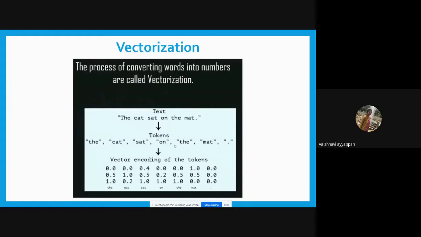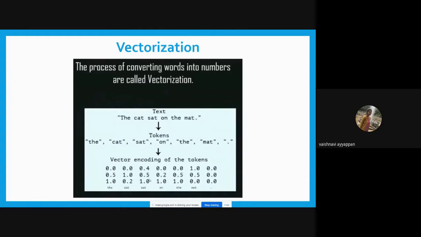Let's see what vectorization is. Vectorization means it will convert the words to numbers. We cannot understand the meaning of the numbers, but it will encode the words into numbers. Just understand what vectorization does, not the numbers.